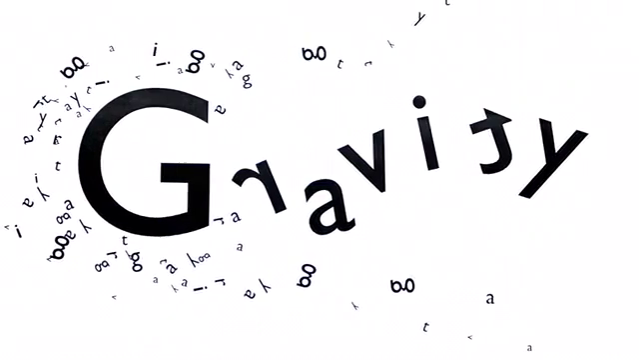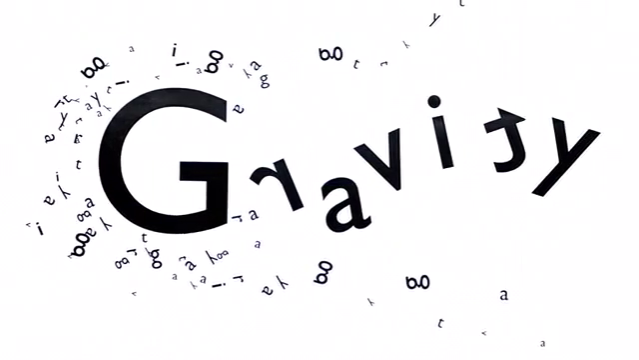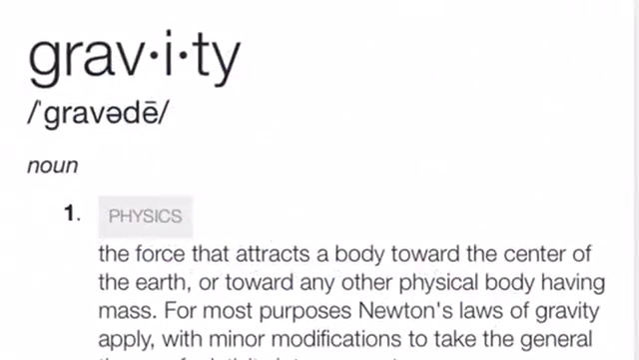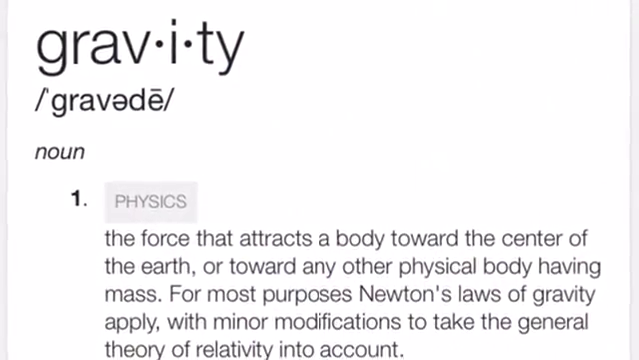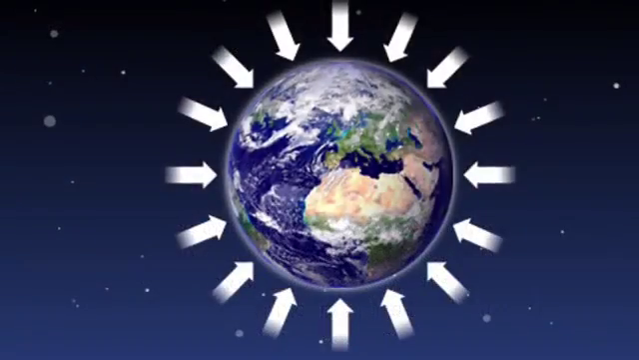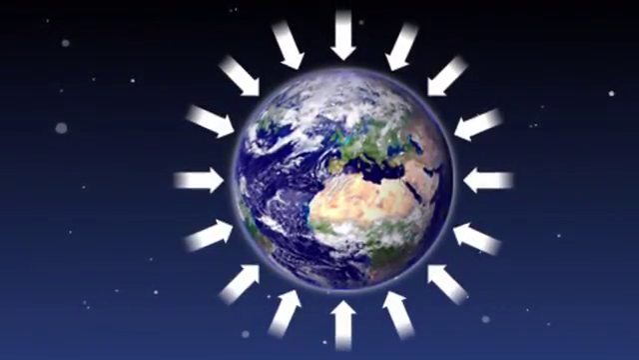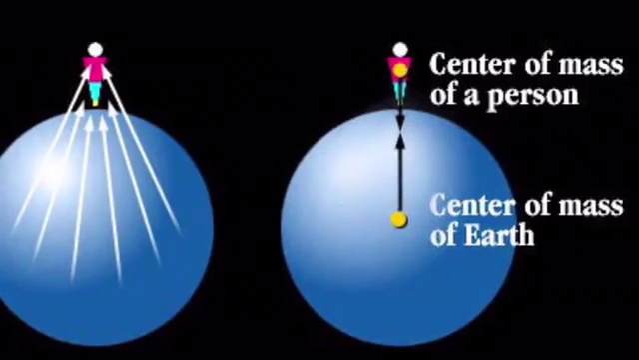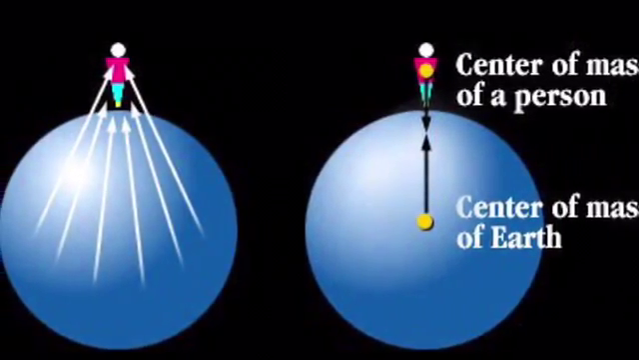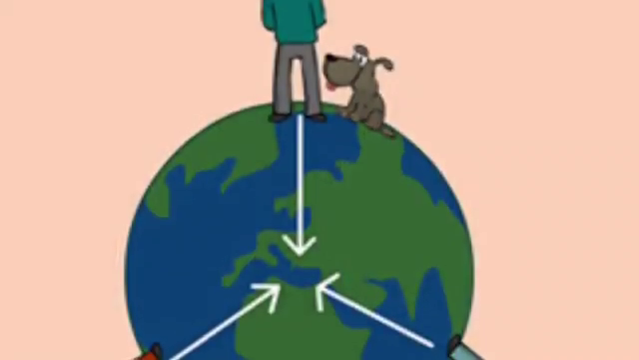Gravity. Gravity is the force of attraction between two objects that have mass. Anything that contains mass has a gravitational pull. The strength of gravity depends on the mass and the distance of the object. The greater the mass of an object and the closer the objects are, the stronger the gravitational force.